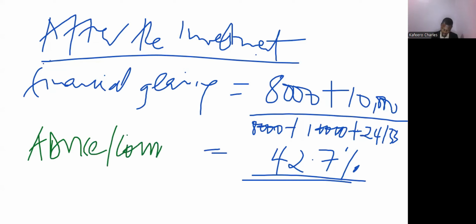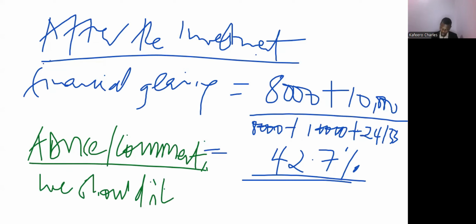Advice or comment? Based on the financial gearing, you won't recommend. We shouldn't recommend. Why?